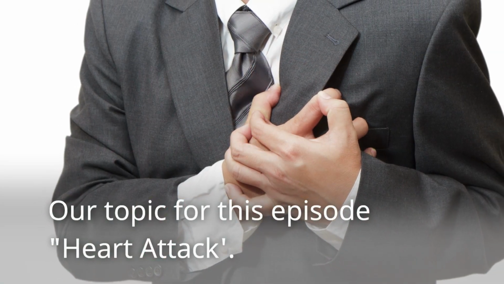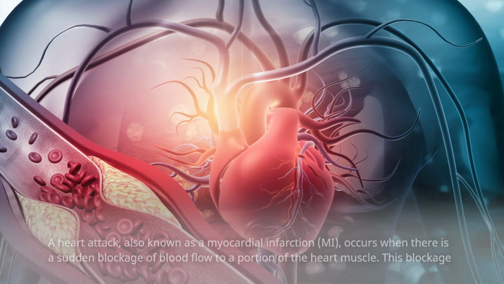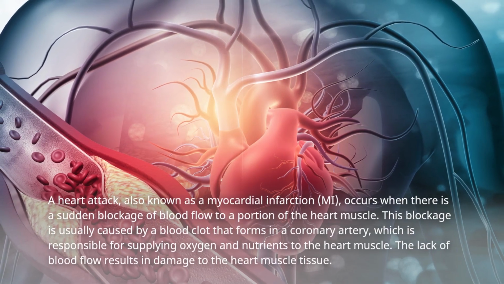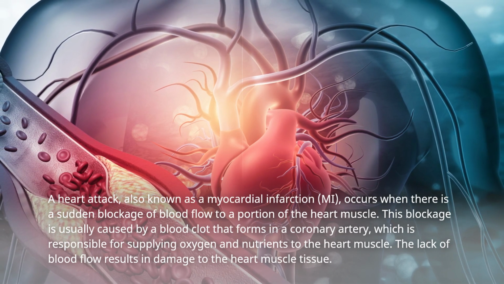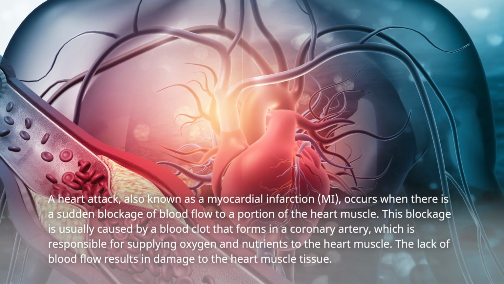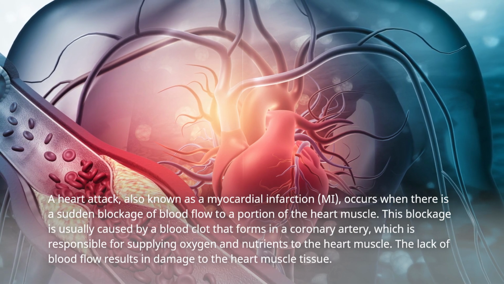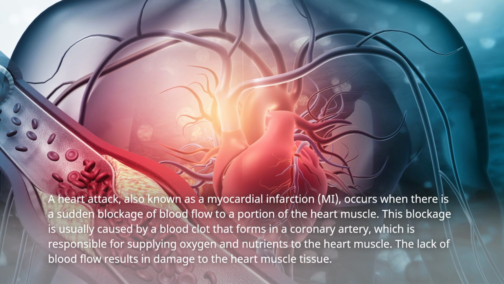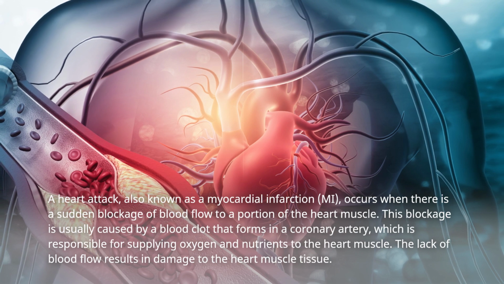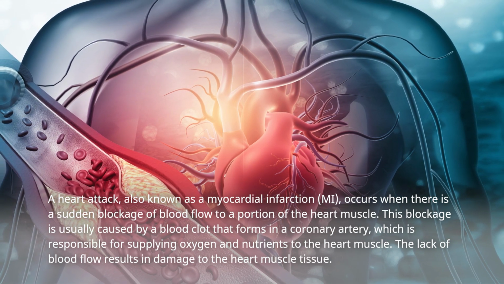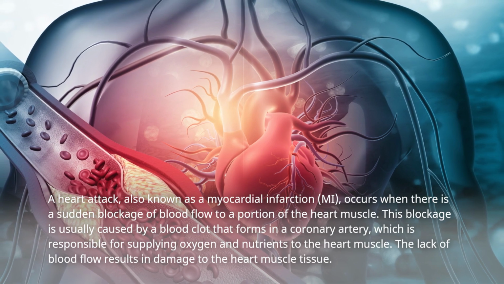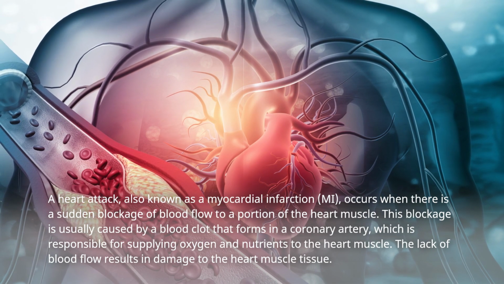Our topic for this episode: heart attack. A heart attack, also known as a myocardial infarction (MI), occurs when there is a sudden blockage of blood flow to a portion of the heart muscle. This blockage is usually caused by a blood clot that forms in a coronary artery, which is responsible for supplying oxygen and nutrients to the heart muscle. The lack of blood flow results in damage to the heart muscle tissue.